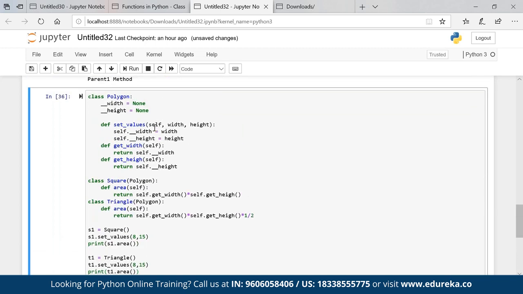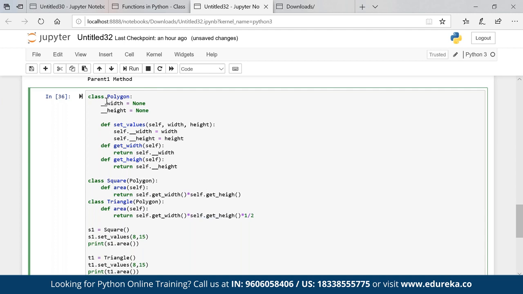Okay, so now what we are doing here, we have created a class called polygon which has an input we have to pass. Now this is a private variable which cannot be accessed directly. For that there is a concept of setter and getter. If we want to set the value, we have to call a setter which is helping us to set the value of width, set the value of height, and then I have to get the value of width and get the value of height. So you can see that I'm using a getter somewhere here to get the value, right? Here you can see get width, get height, get width, get height.